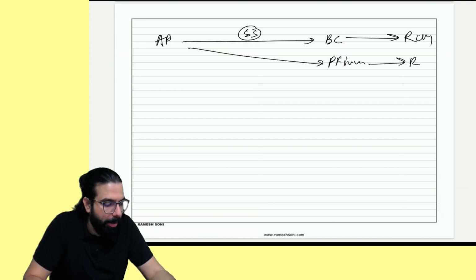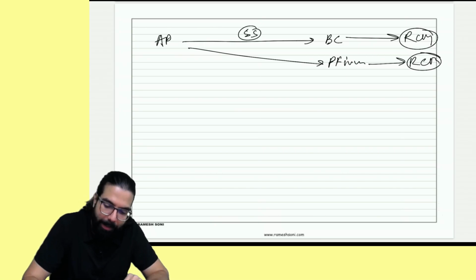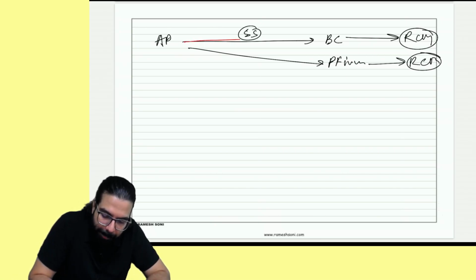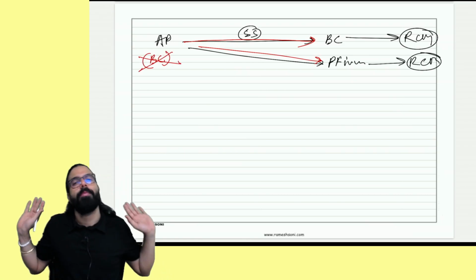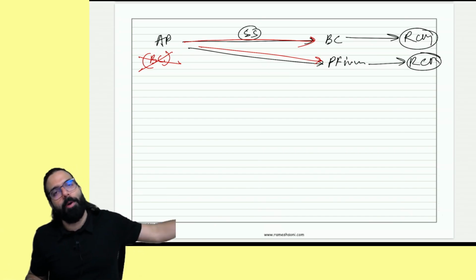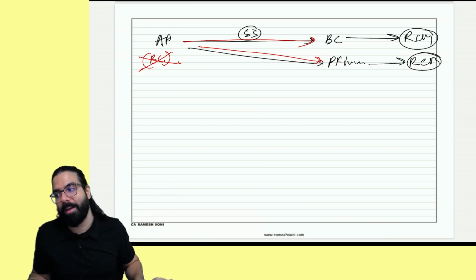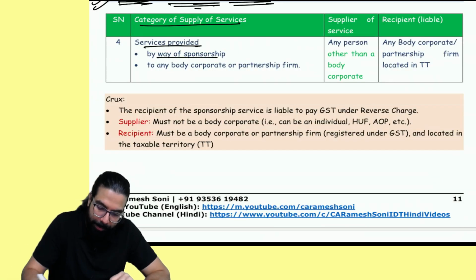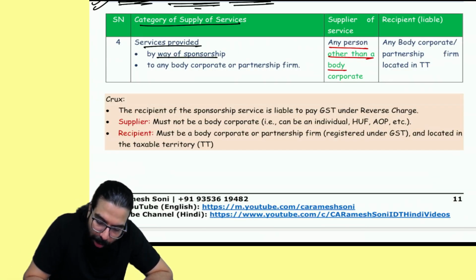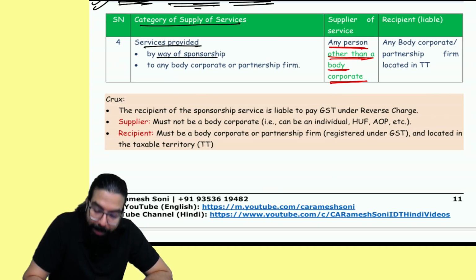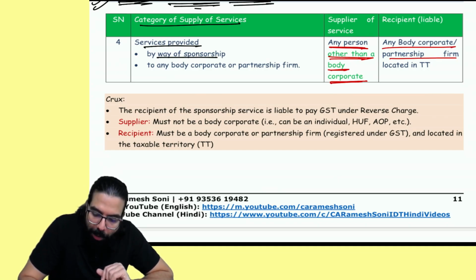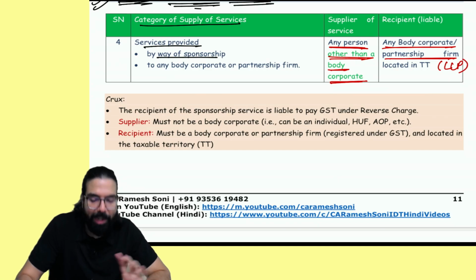Yes sir, we remember we had gone ahead and learned this, that sir, this case में, both the case में RCM is applicable, correct? But now they have gone ahead and told, any person other than body corporate. It means if non-body corporate is supplying to body corporate or non-body corporate is supplying to partnership firm, only then RCM will come. Please see this entry, everyone. See, any person other than body corporate, non-body corporate, supplying to body corporate or partnership firm, and partnership firm includes LLP.